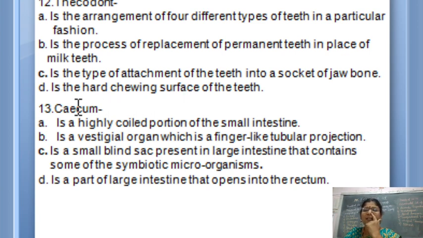D option is the hard chewing surface of the teeth. It is the enamel, which is the hardest material of the body. Fine. What is your answer? Your answer is the C.